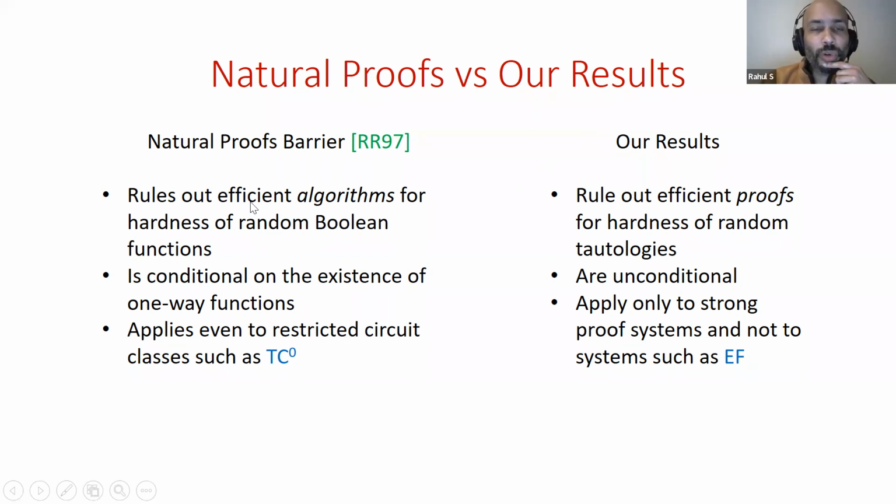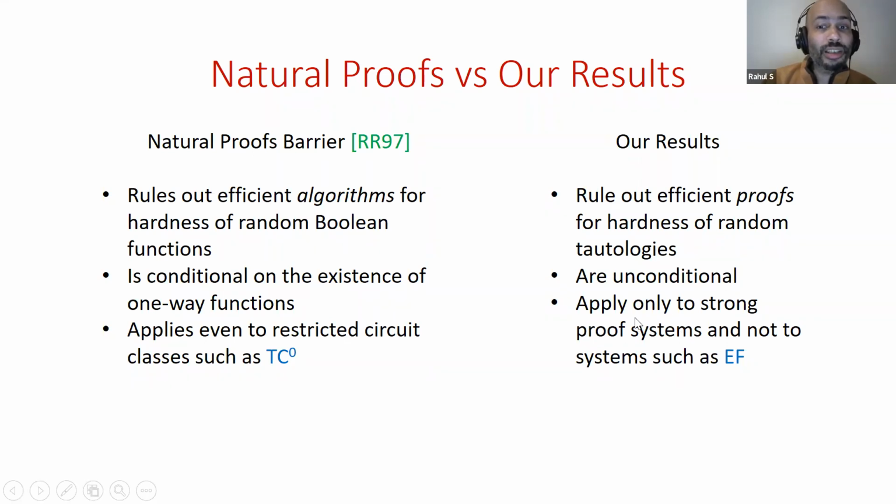Well, our results, instead of ruling out efficient algorithms, rule out efficient proofs. So they're doing something morally stronger. They rule out efficient proofs for hardness of random tautologies. And unlike the natural proofs barrier, they're unconditional. But the major drawback compared to the natural proofs barrier is that these results only apply to very strong proof systems.